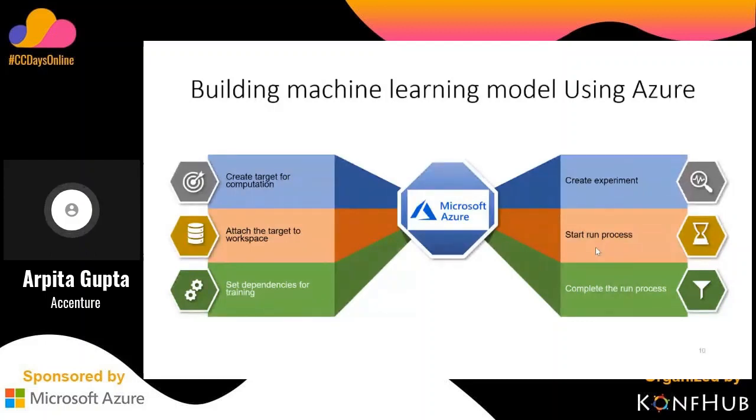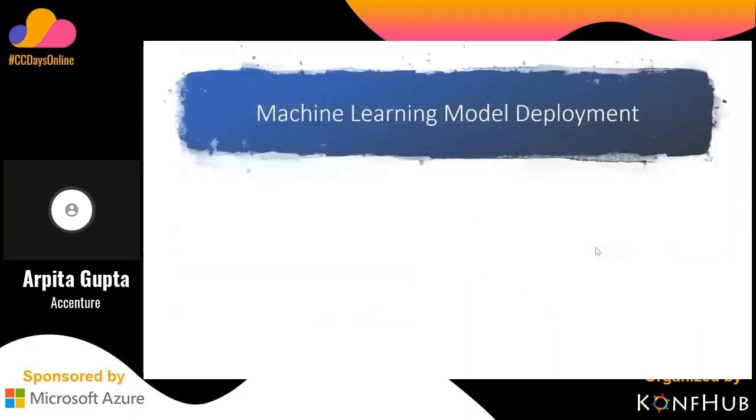So if you see the view, we have already created the workspace, we have already created the machine learning model. Now the remaining thing is we need to deploy the model. So in the next slide, we will learn how to deploy the machine learning model. For this process, I'll tell you how the process has to happen.